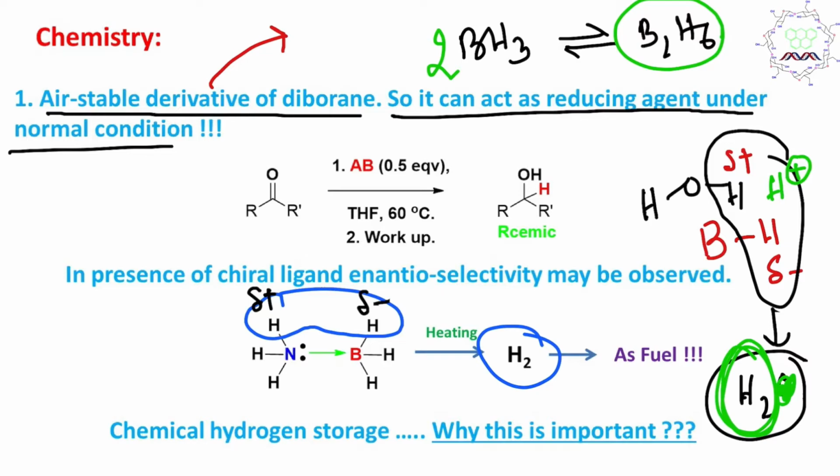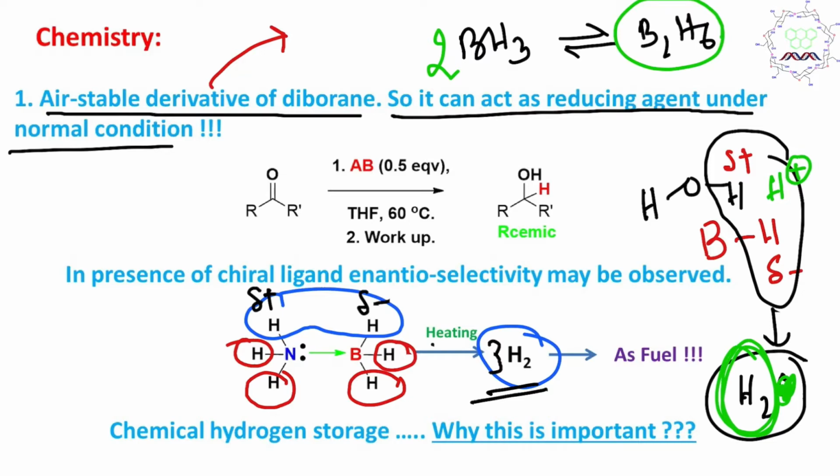And by the way, there is one unique borohydride reagent, that is sodium cyanoborohydride, which can work up to pH 3 or 4. Okay, generally borohydrides are not stable in acidic medium. So from that we can understand the concept of hydrogen production, and in this case you can see there are actually 3 delta positive hydrides attached to nitrogen and 3 delta negative hydrides attached to boron. So in this way you can expect that one molecule of ammonia borane can produce 3 molecules of hydrogen.